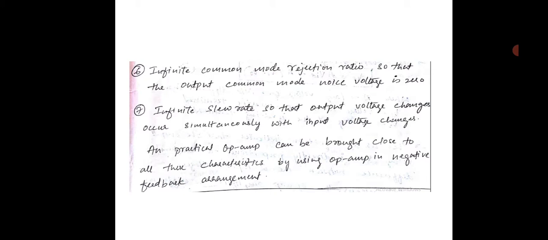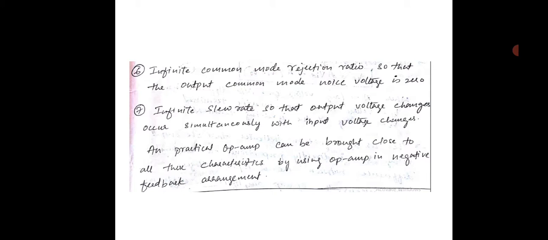A practical op amp can be brought close to all these characteristics. How many characteristics? I have mentioned 7 here. All these are ideal characteristics. Practically you cannot achieve all of this. A practical op amp can be brought close to these characteristics by having the op amp in a negative feedback arrangement.